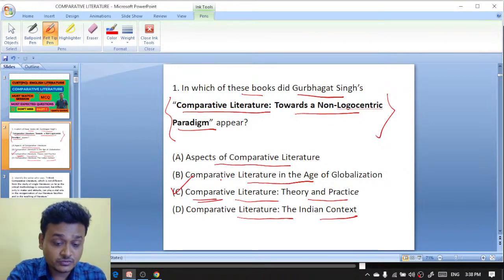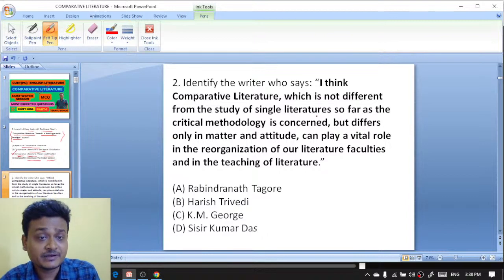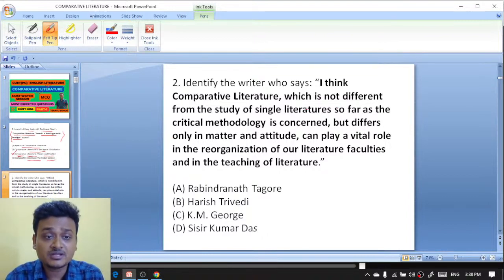Moving on to question number two. Identify the writer who says: I think comparative literature is not different from the study of single literatures so far as the critical methodology is concerned, but it differs only in matter and attitude. It can play a vital role in the reorganization of our literature faculties and in the teaching of literature. Who says this line?